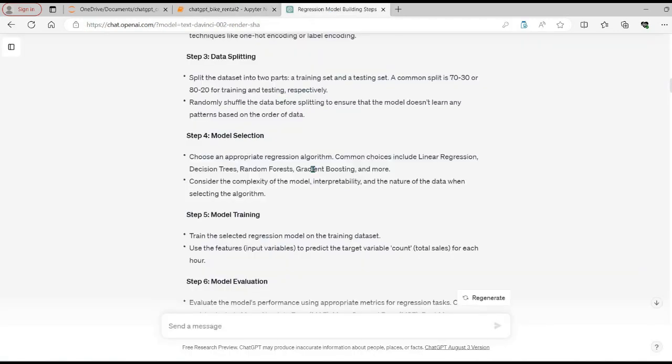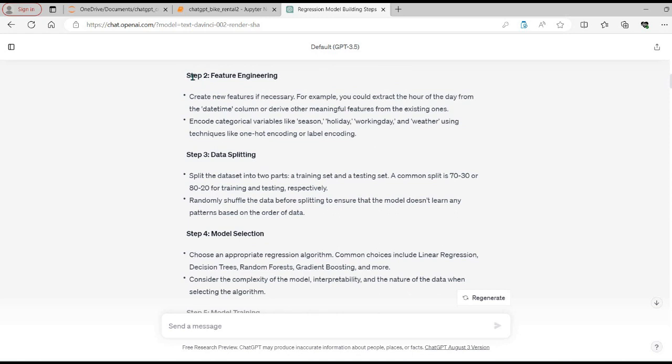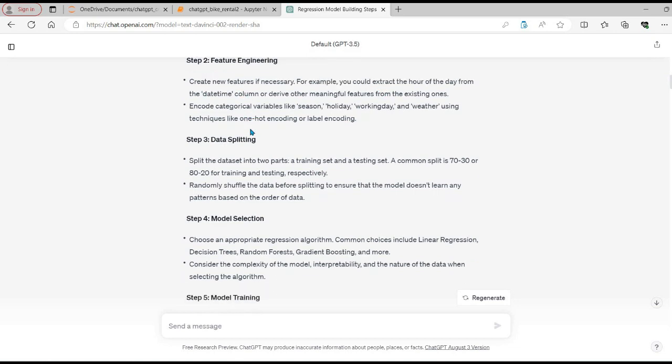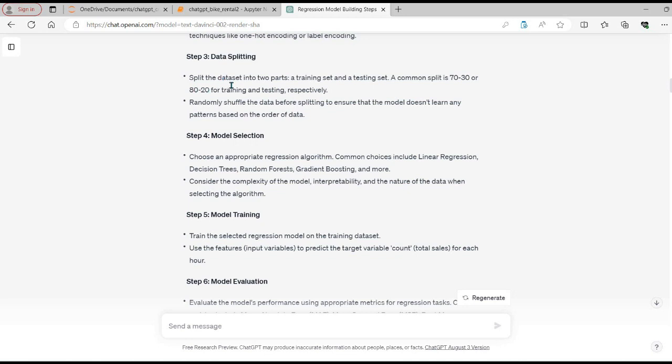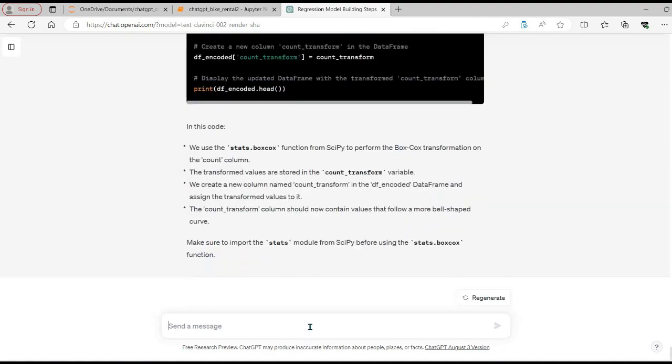So let's first go back into ChatGPT and see whether we are going in the right direction or not. We can see that step 2 has been completed based on ChatGPT's suggestion: we have converted dummy variables, our categorical columns, and similarly we have extracted the hour and the day from the datetime column. Now step 3 they are suggesting is to split the data set into two parts, the training set and the test set, and the common split is 70-30 or 80-20. So let's go with 70-30, which is the most standard way of splitting the data, and let's see what we get from ChatGPT itself.